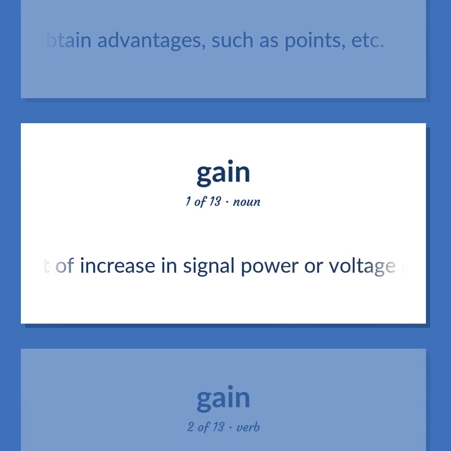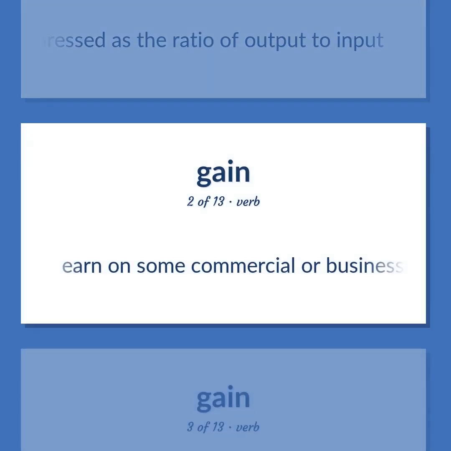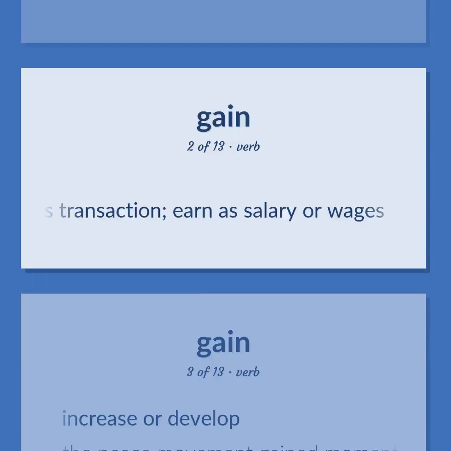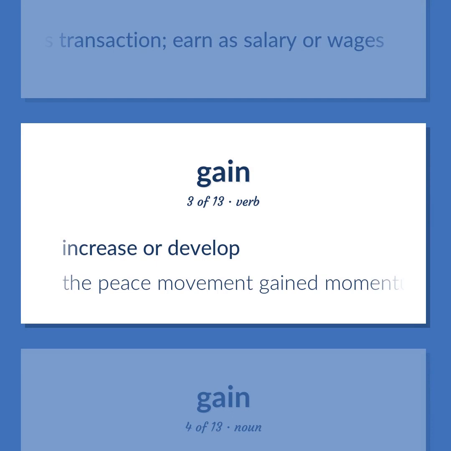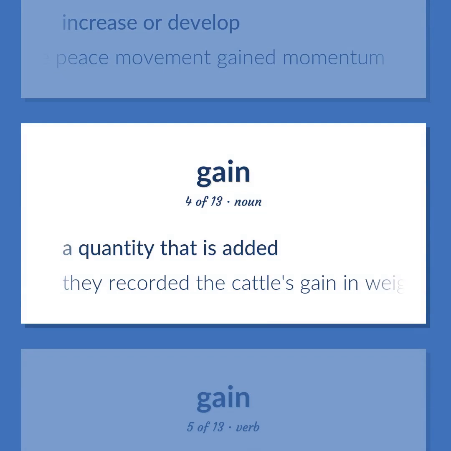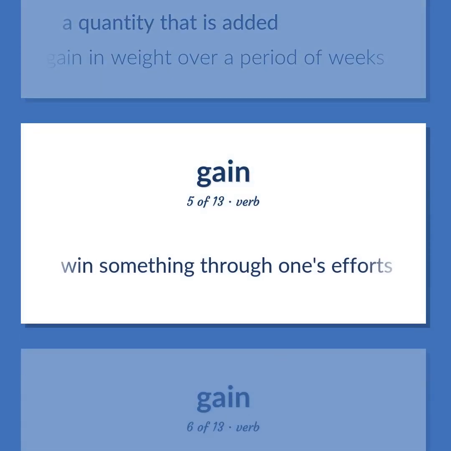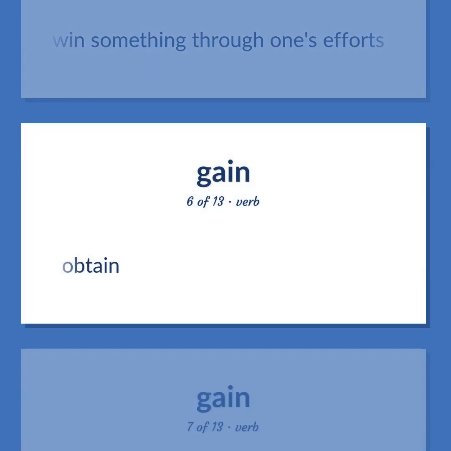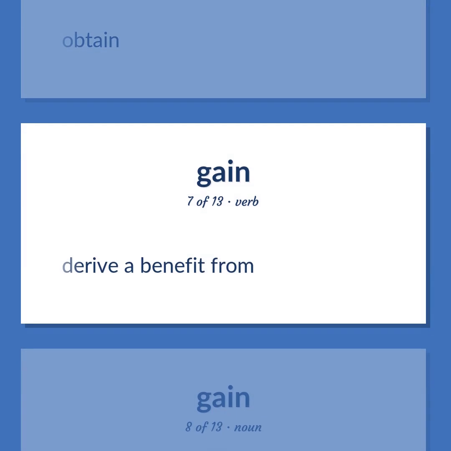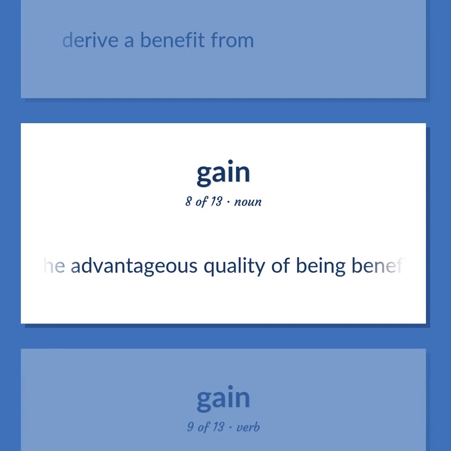The amount of increase in signal power or voltage or current expressed as the ratio of output to input. Earn on some commercial or business transaction. Earn as salary or wages. Increase or develop. The peace movement gained momentum. A quantity that is added. They recorded the cattle's gain in weight over a period of weeks. Win something through one's efforts. Obtain. Derive a benefit from. The advantageous quality of being beneficial.